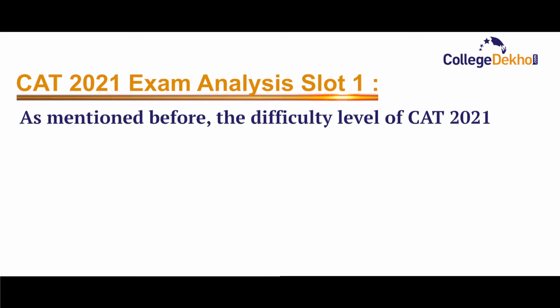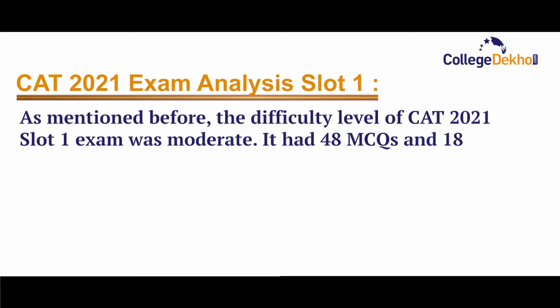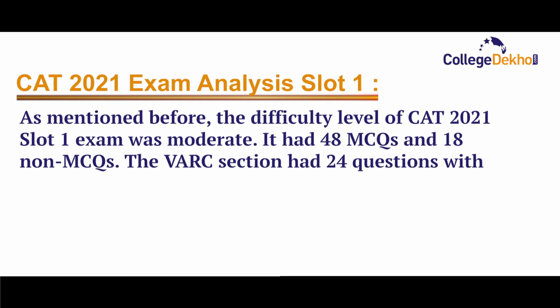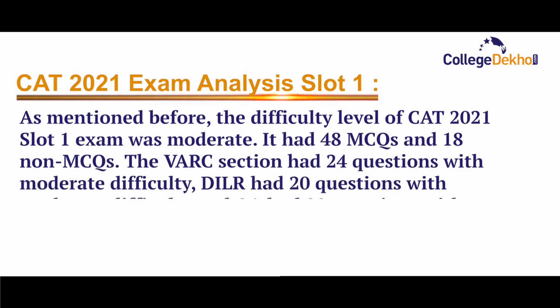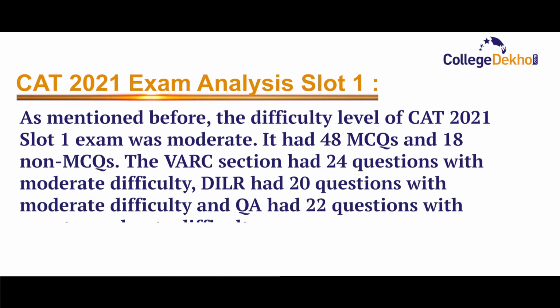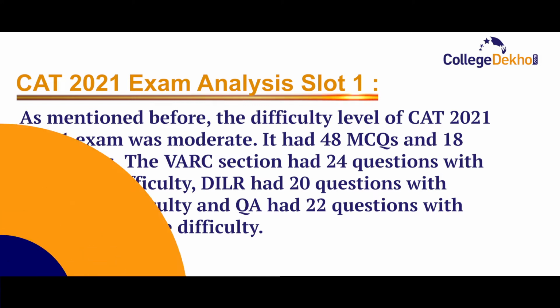As mentioned before, the difficulty level of CAT 2021 slot 1 exam was moderate. It had 48 MCQs and 18 non-MCQs. The VARC section had 24 questions with moderate difficulty. DILR had 20 questions with moderate difficulty and QA had 22 questions with easy to moderate difficulty.